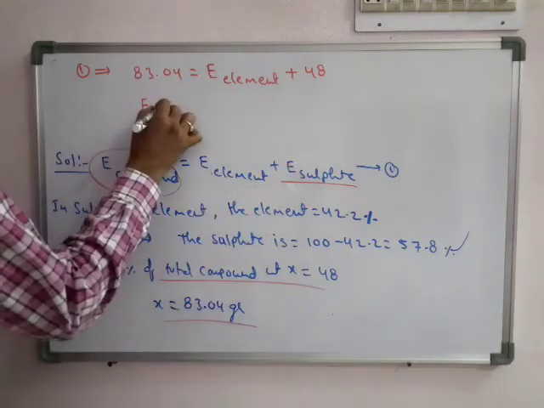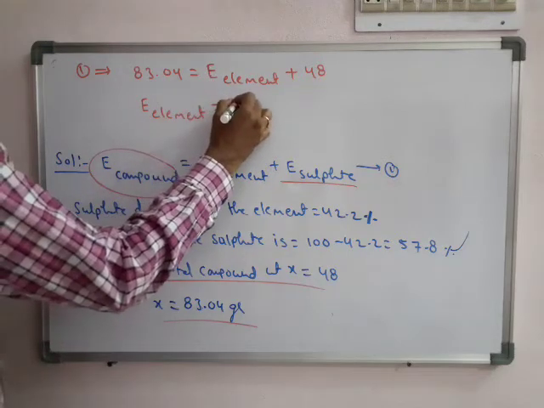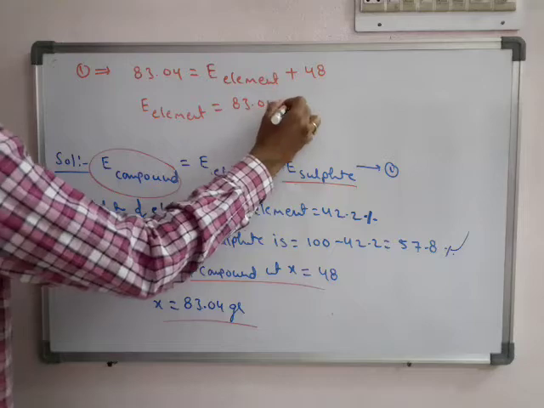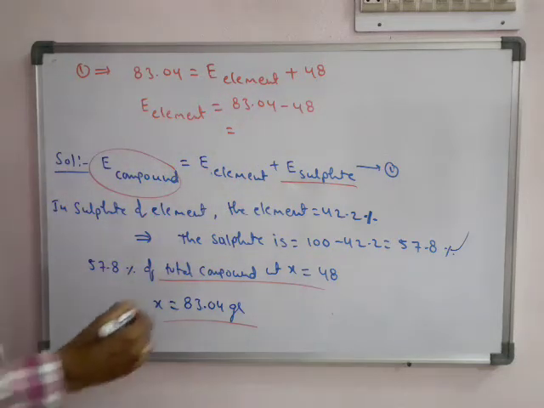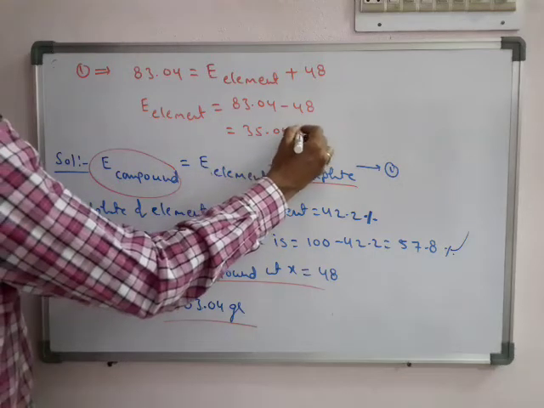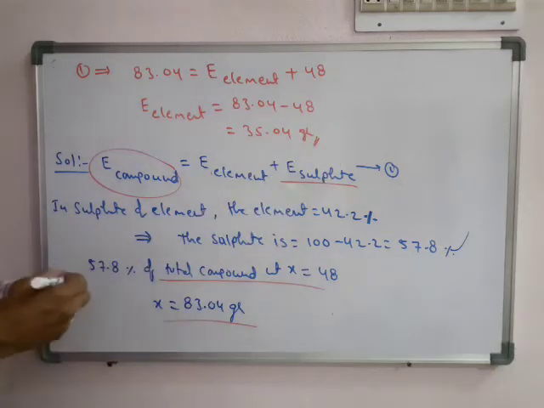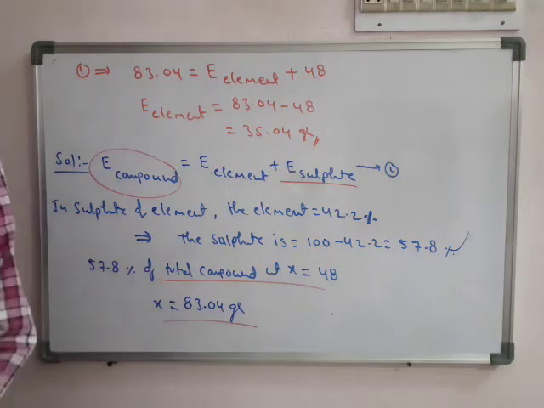So the equivalent weight of element, as the equivalent weight of sulfate is already given, here approximately we get 35.04 grams. Okay. So we see one more problem.